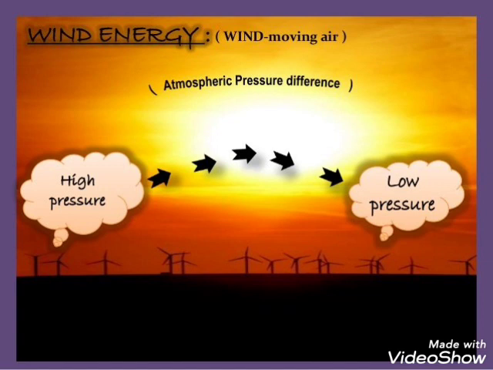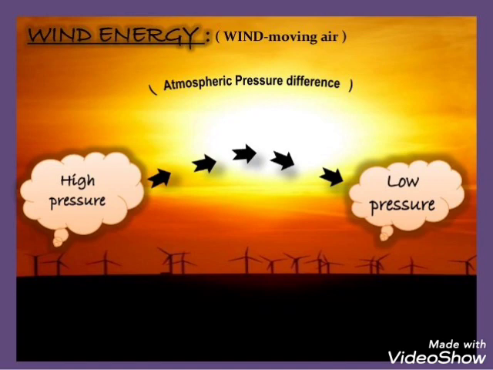When we talk about renewable, there is wind energy, the energy of moving air. We know what wind is. Moving air is called wind, and the energy produced by the pressure of this air is called wind energy.